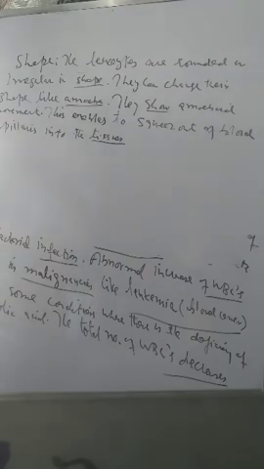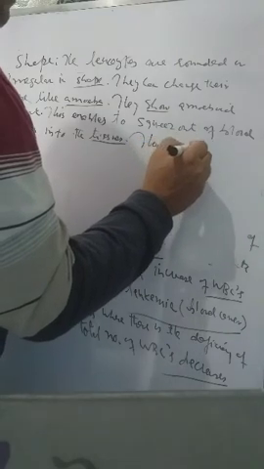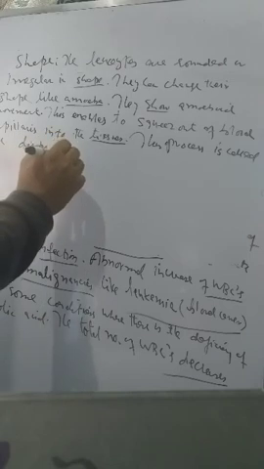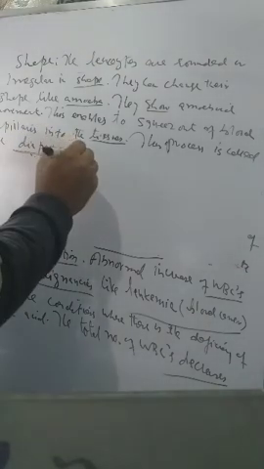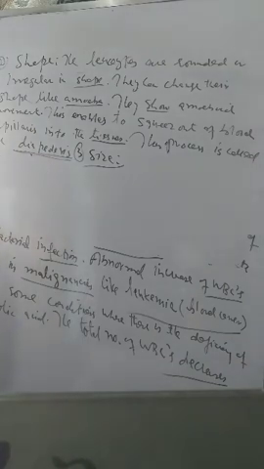The process is called diapedesis. Number three is the size of WBCs, white blood corpuscles or leukocytes.